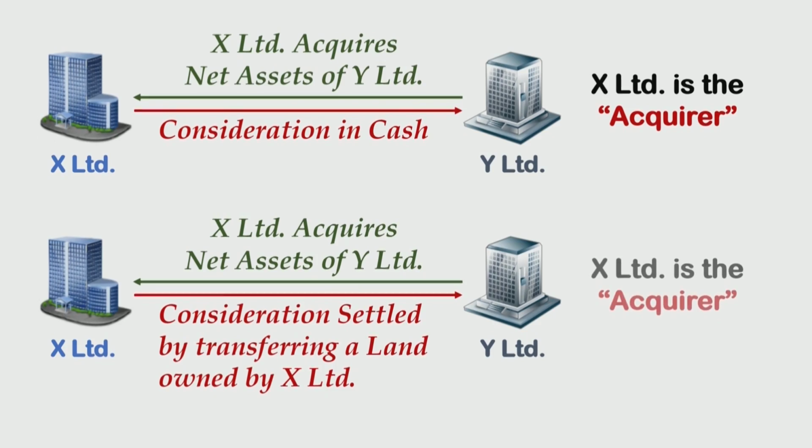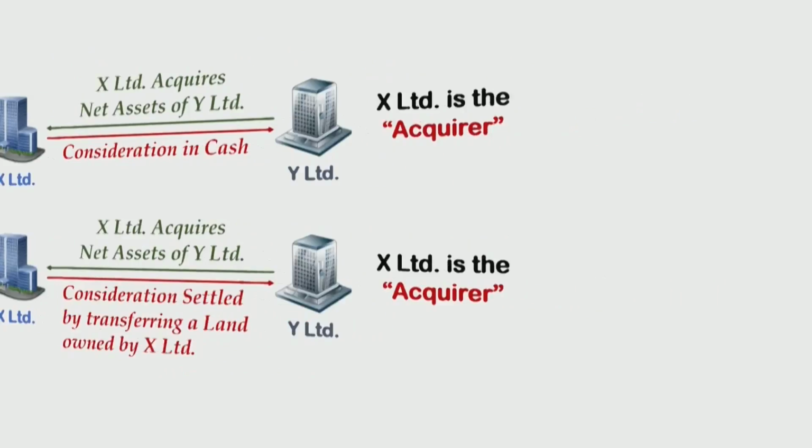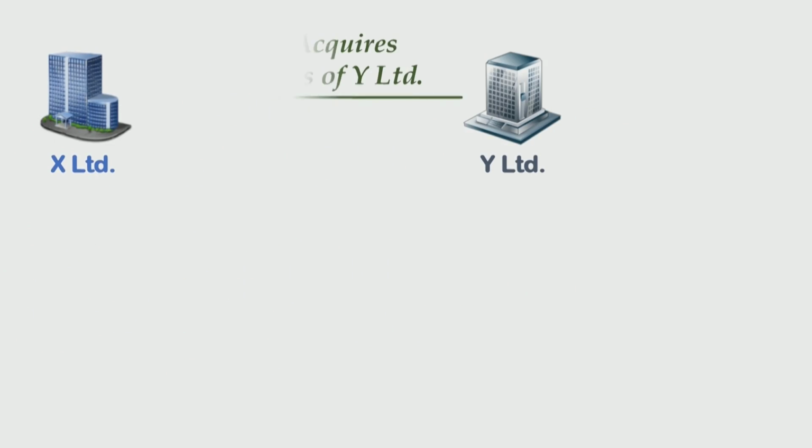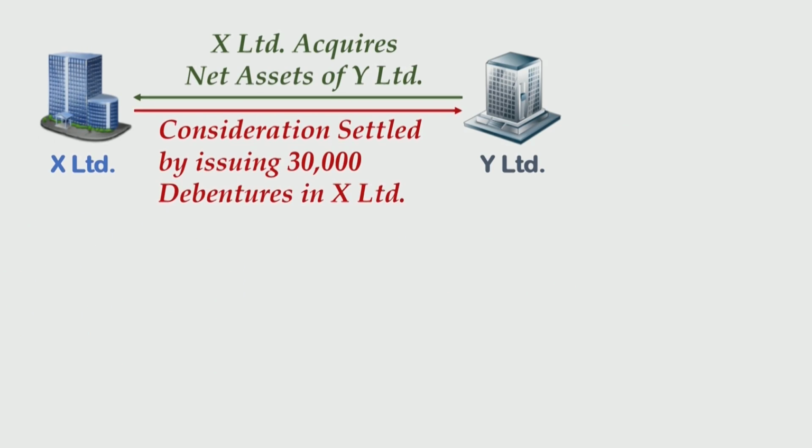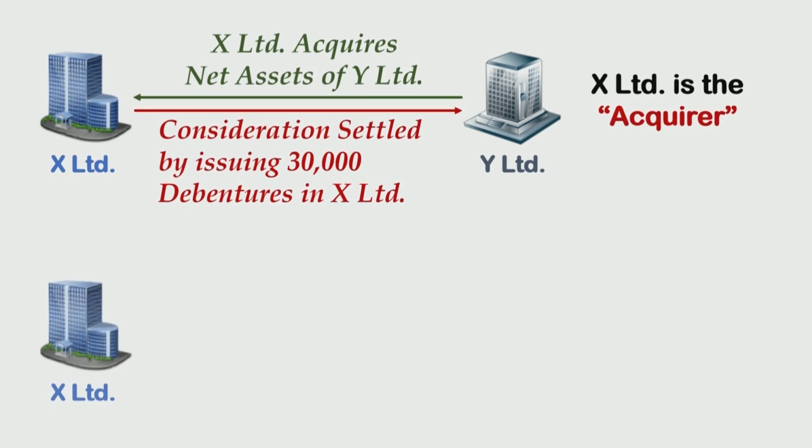Even in this case, X Limited is the acquirer. Let me take you ahead and give you some more examples. X Limited and Y Limited are two companies. X Limited acquires net assets of Y Limited and the consideration is being settled by issuing 30,000 debentures in X Limited. Clearly, X Limited is the acquirer.